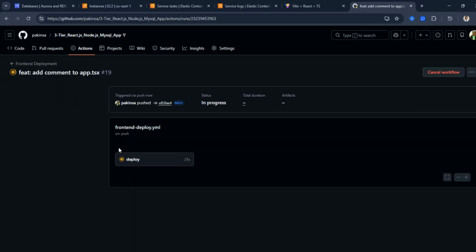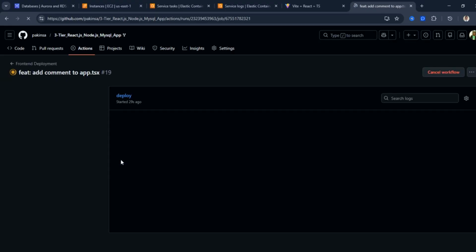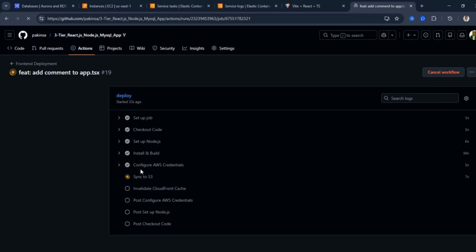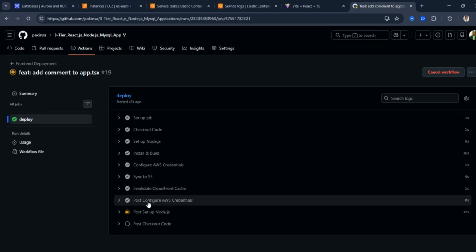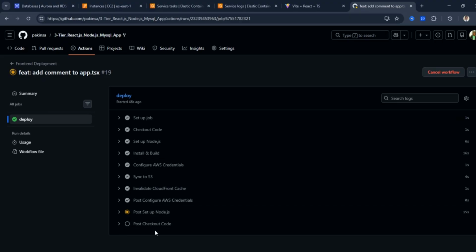Now, in this case, it's going to be between CloudFront and S3, we did CloudFront and S3. So these are our endpoints for the front end deployment. You can see configure AWS credentials, syncing to S3, invalidate CloudFront cache. Then now it's setting up this and post checkout. Cool. Already the deployment is successful.